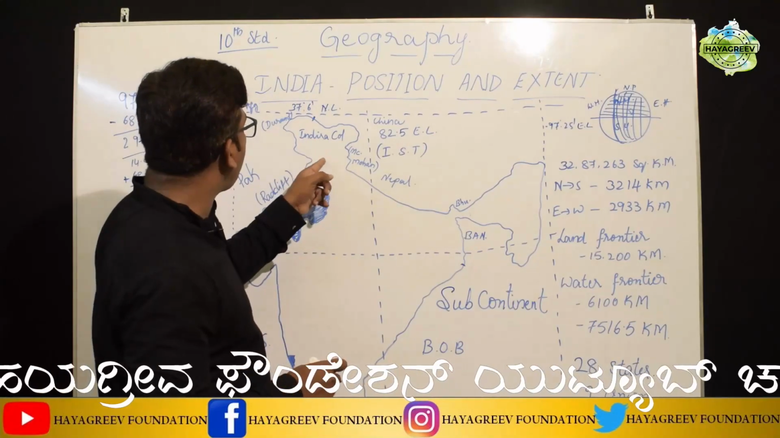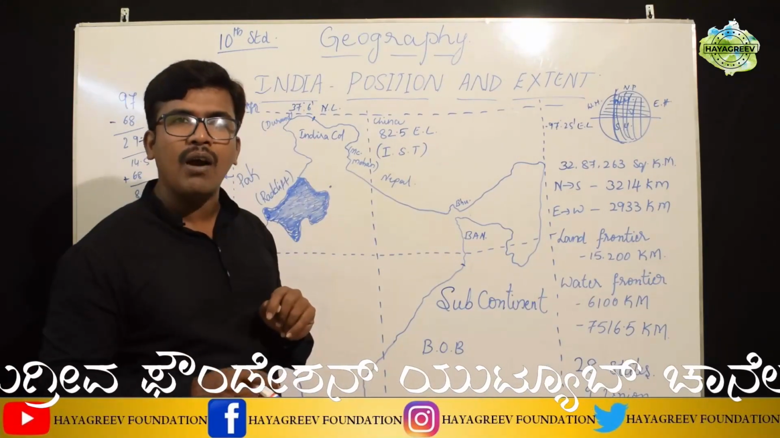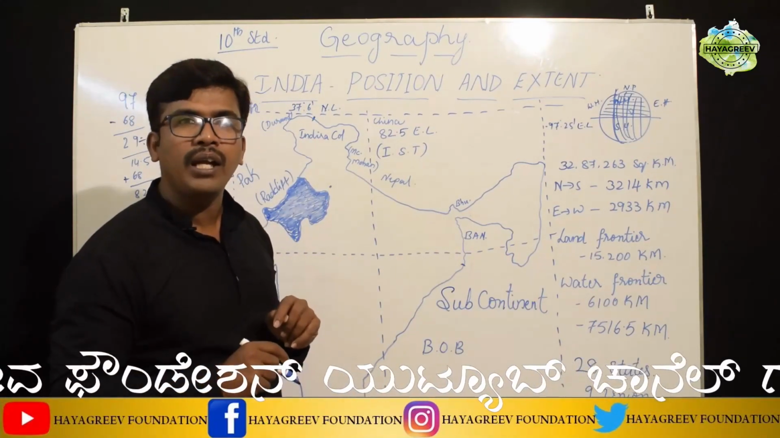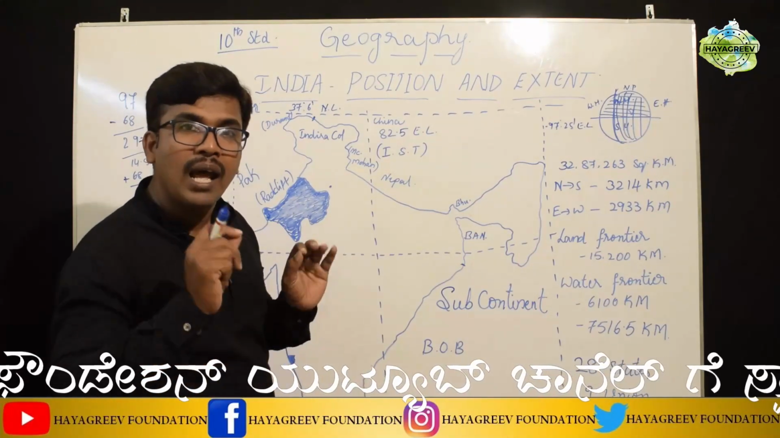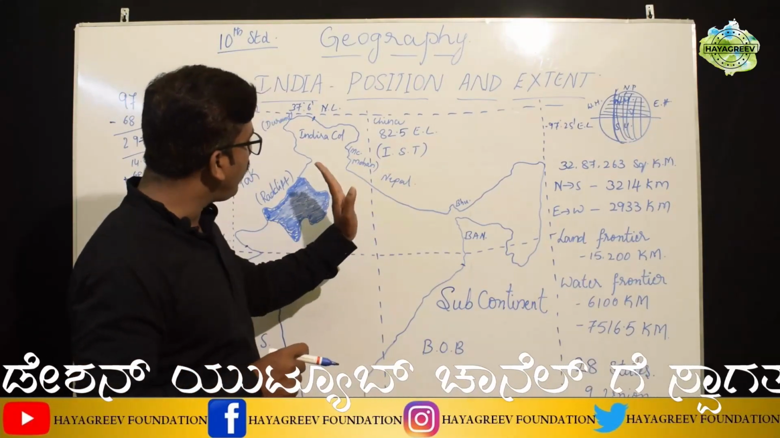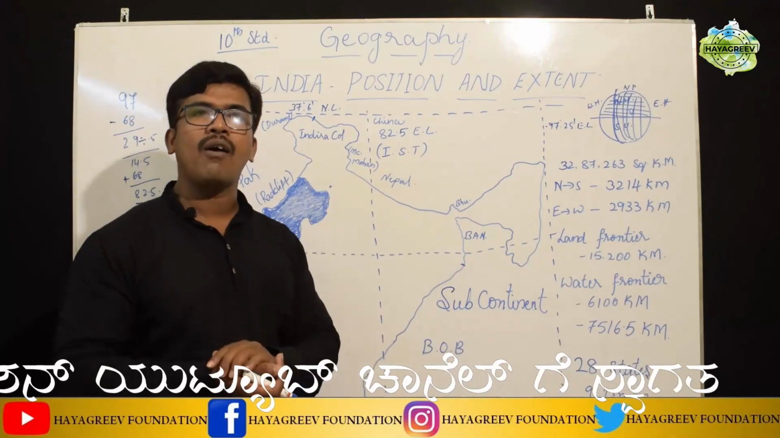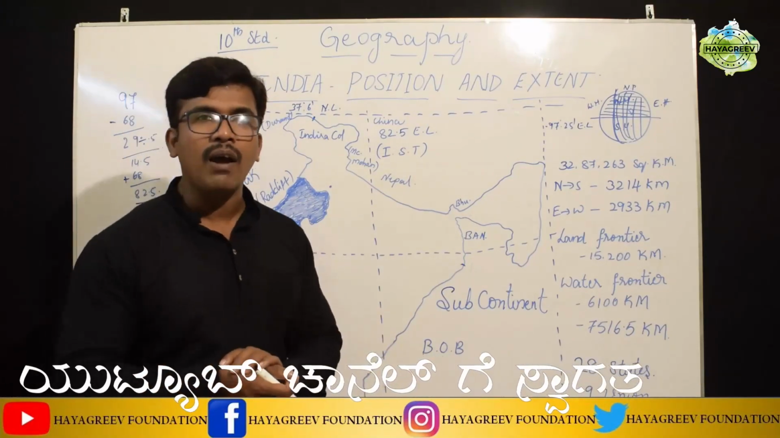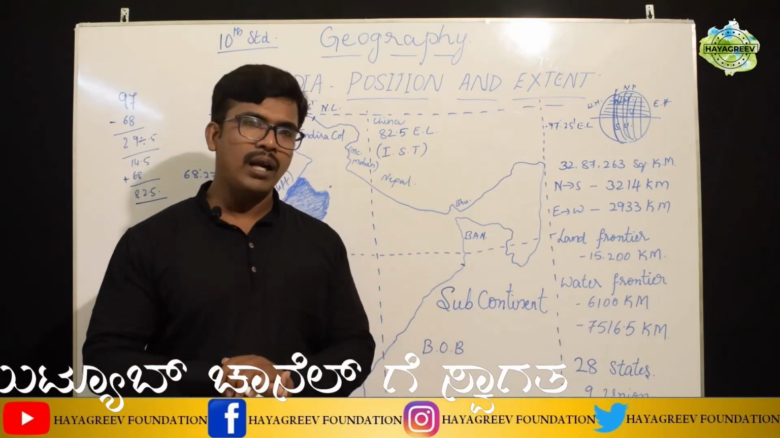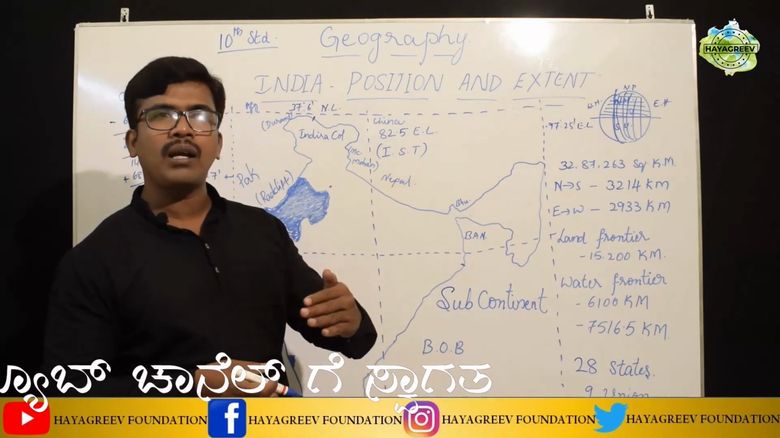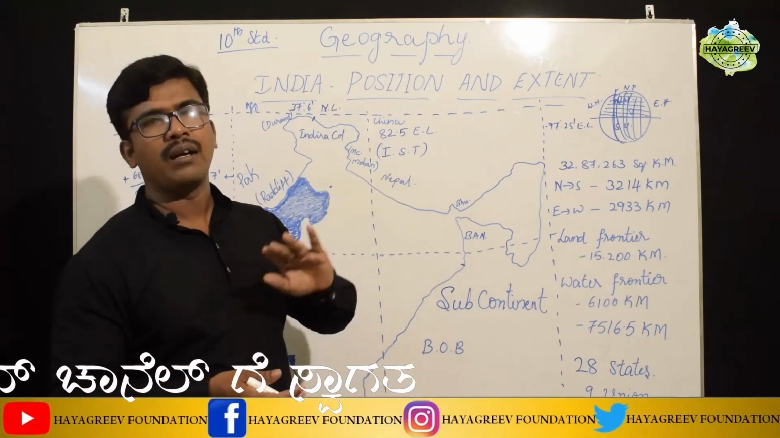Between India and Afghanistan we have the Durand Line, D-U-R-A-N-D. And between India and China we have the McMahon Line. Like this we have fixed particular boundaries between the countries.